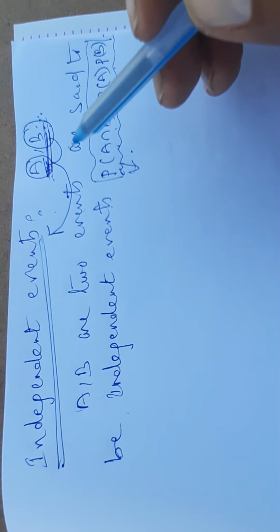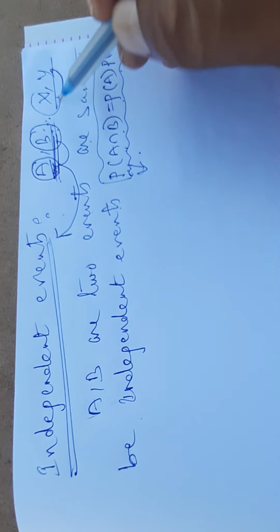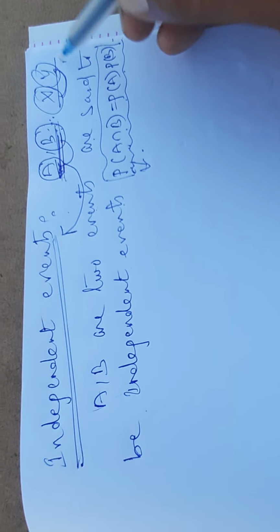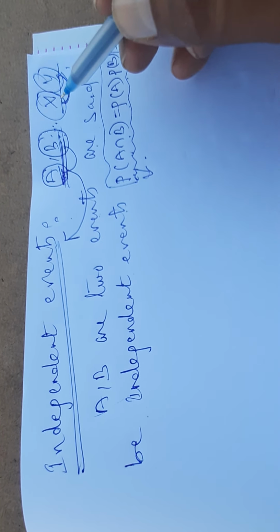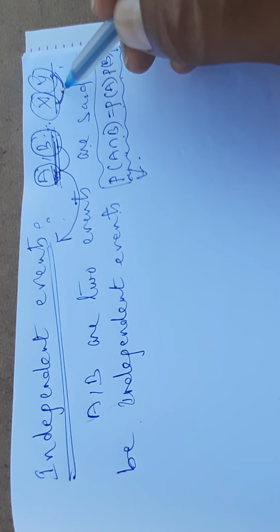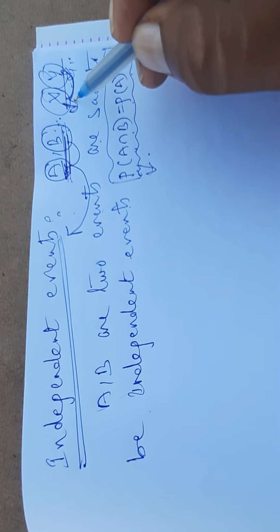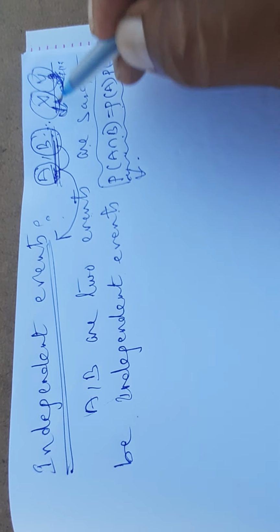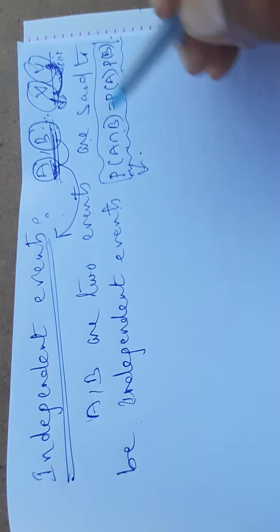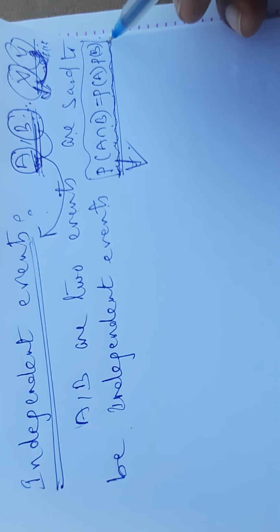For writing a board exam, for example, X is one student, Y is one student. If they are writing board exams, and the event is getting more than 60 marks out of 100, then if X and Y both are attempting, this is independent, like that. This is an example I gave for your understanding. But generally when you are doing sums, we can use this set theory notation.